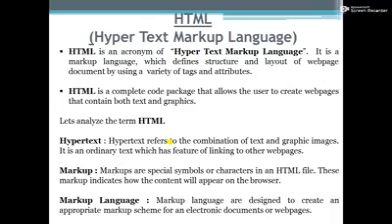The next one is markup. Markup are a special symbol or character in an HTML file. This markup indicates how the content will appear on the browser. Markup indicators are often called tags.